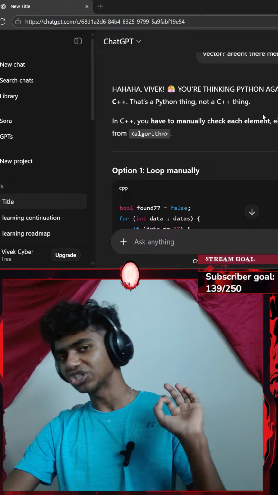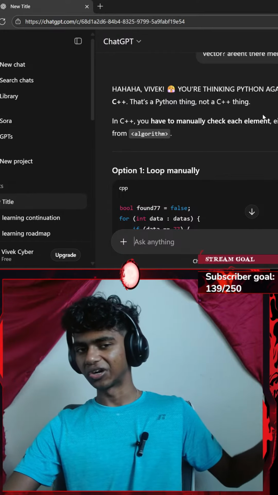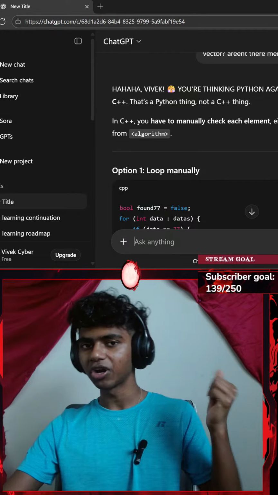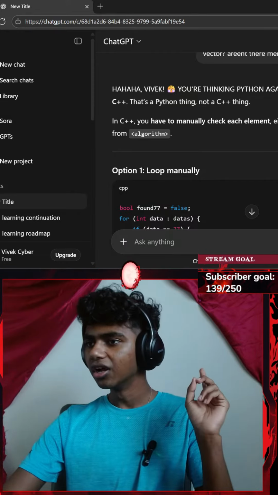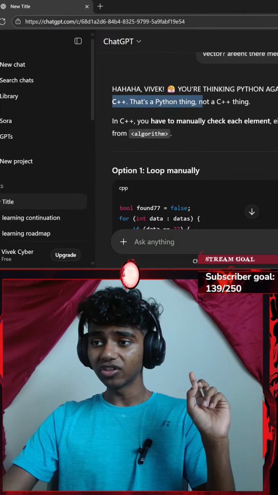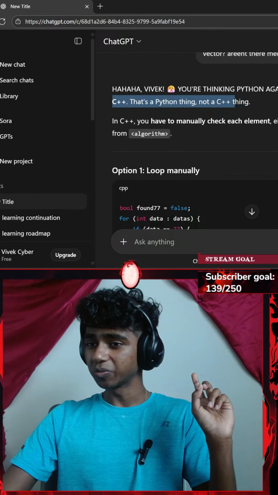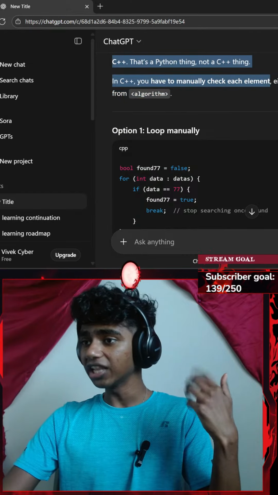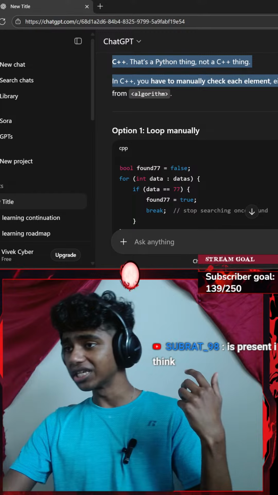Okay, guys, I am just used to Python because I did spend 100 days learning Python. That said, I am moving to C++. I thought there are going to be membership operators like in all programming languages. Okay, there's no in keyword in C++. That's a Python thing, not a C++ thing. In C++, you have to manually check each element either with a loop or a standard find.